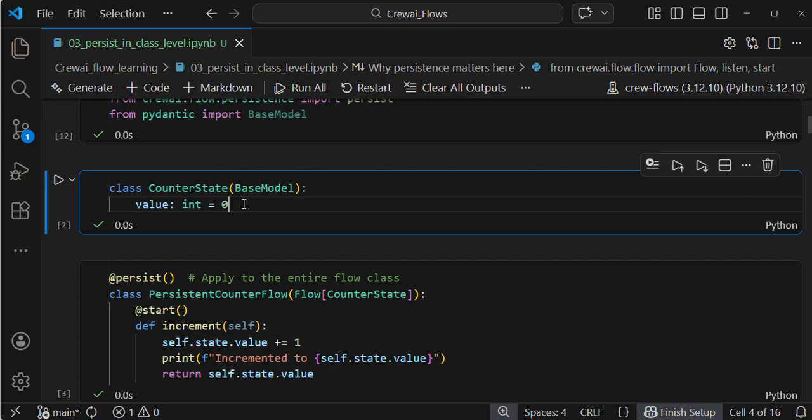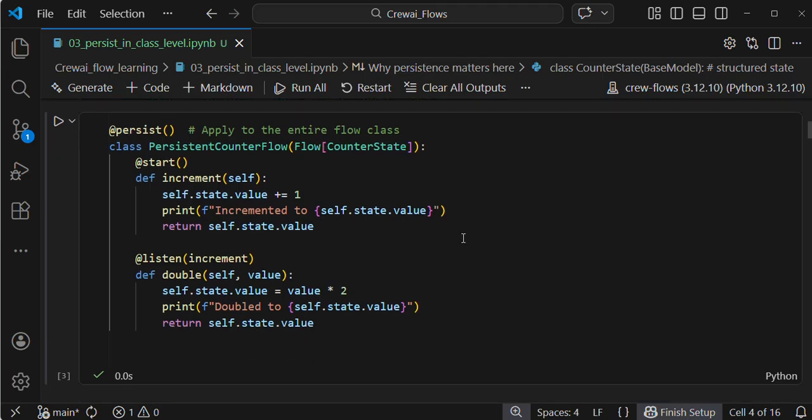Then this is my state, a structured state. If you watched my previous video, in my study class I briefly discussed this structured state, and how you can use structured state using a pydantic model. This is my structured state. Run the cell, and it will be executed successfully. Inside my structured state I am defining only one variable, value, with type hint integer, and by default it will be 0.